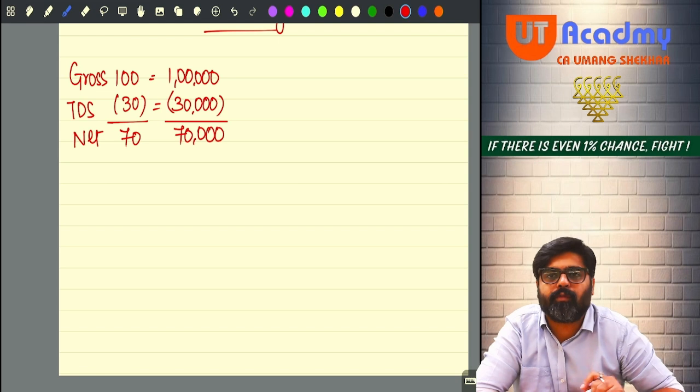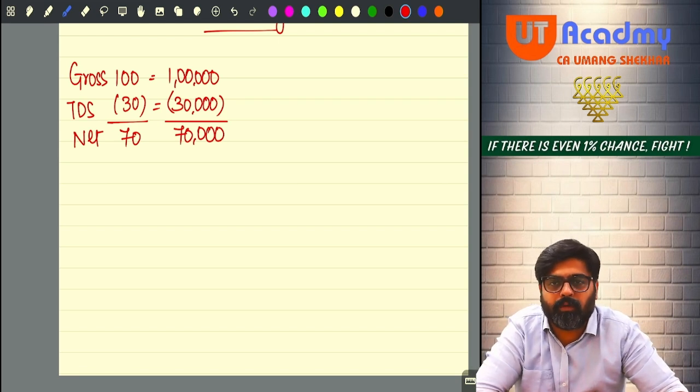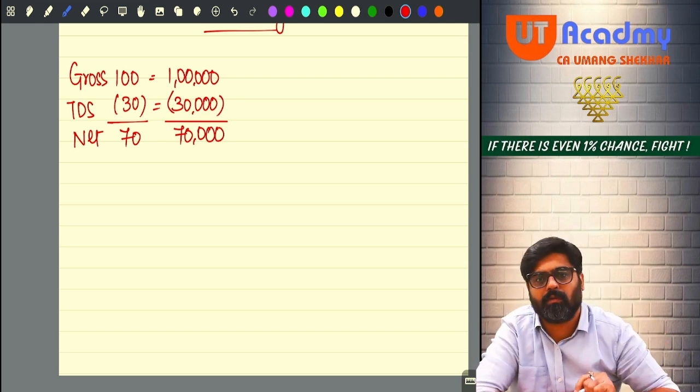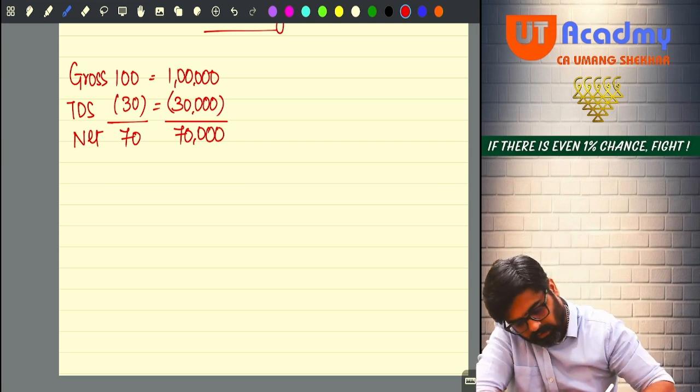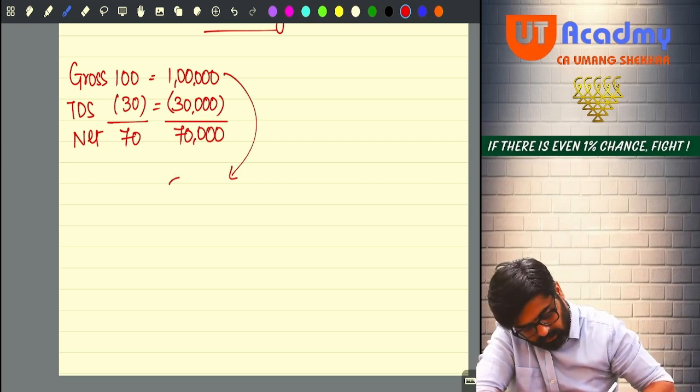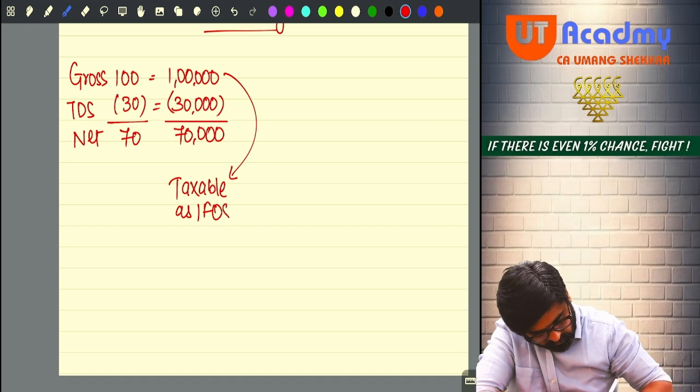Under the head IFOS, how much winnings are you going to show as your taxable income? Come on, tell me. Net or gross? Always the gross. Yes or no? So this 1 lakh will be shown as taxable income from other sources.